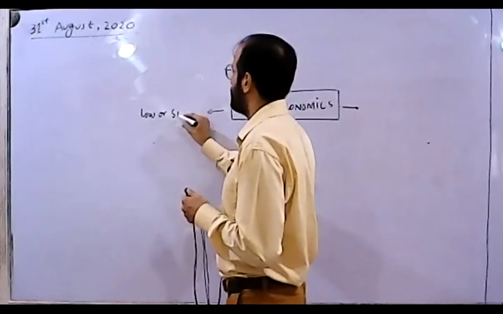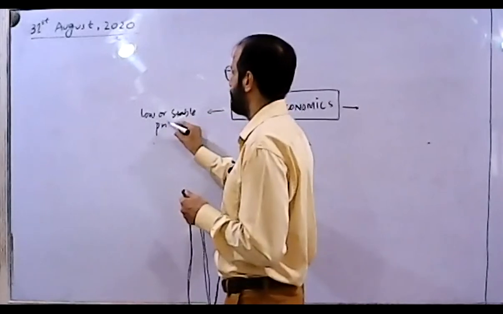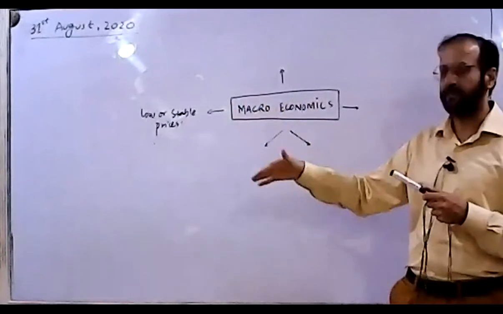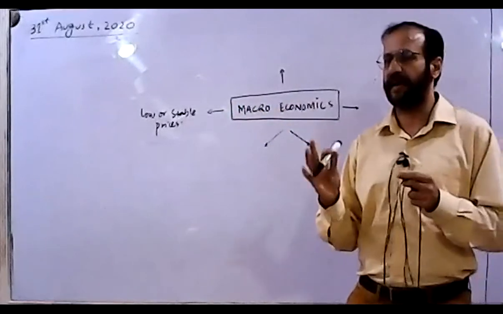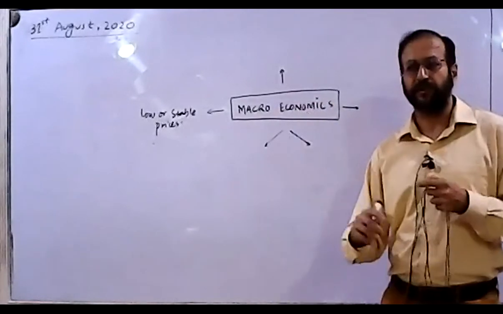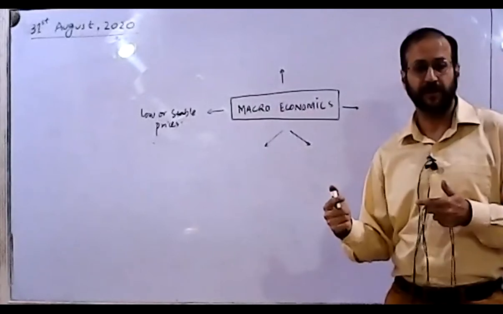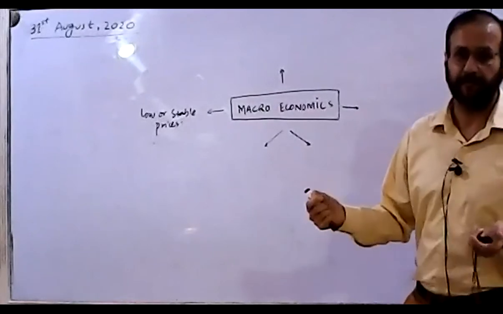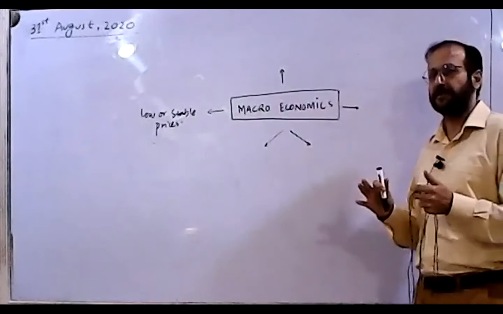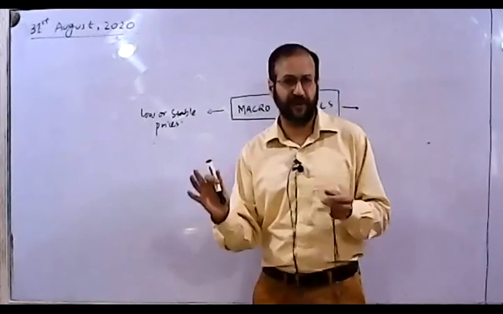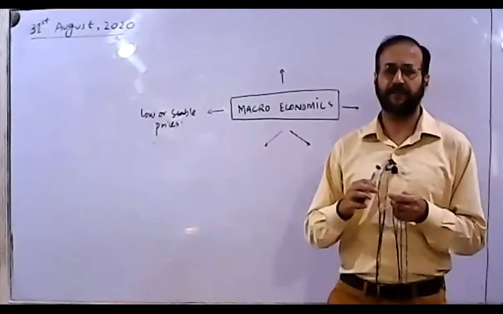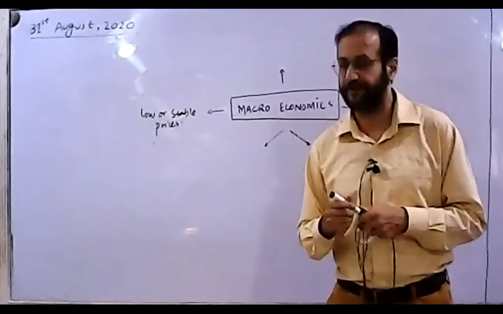low or stable prices. The very first aim which comes before us is low or stable prices. Now everybody likes that prices in the economy should be low, or at least stable for a long time, so their incomes can be managed enough and they can have maximum well-being. So having low or stable prices means we are talking about how inflation can be controlled. This is the first and foremost objective which we can understand.